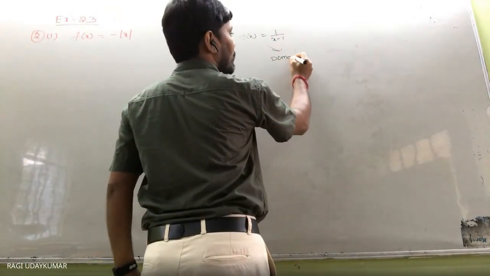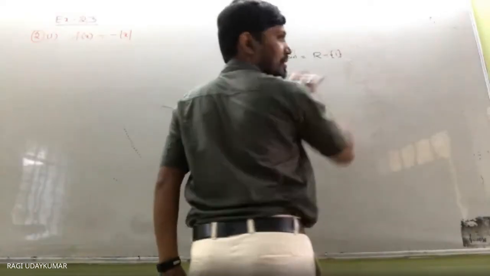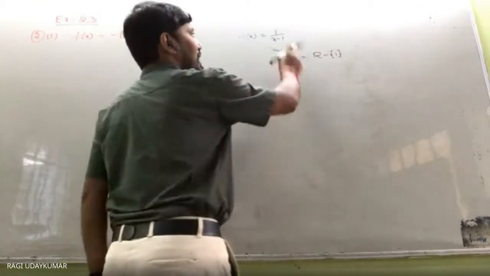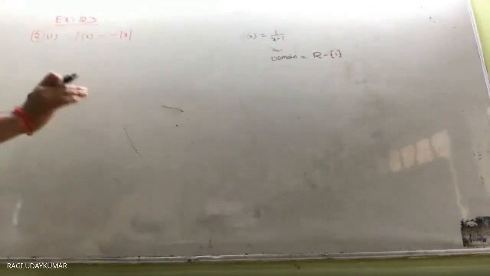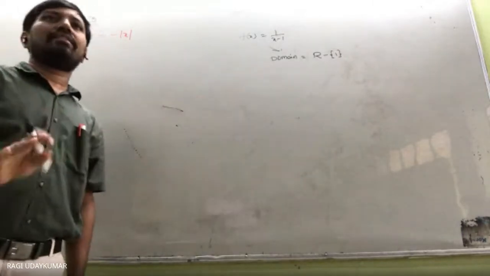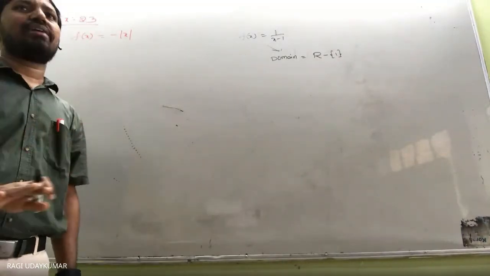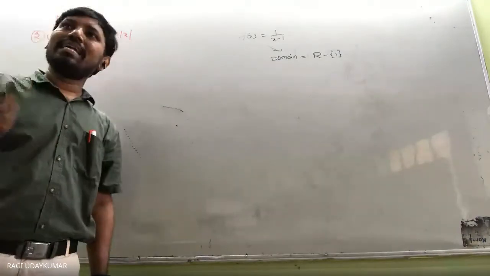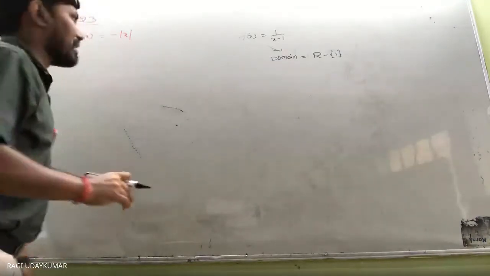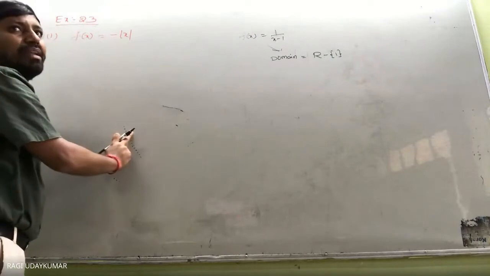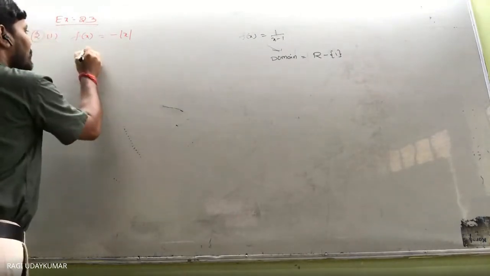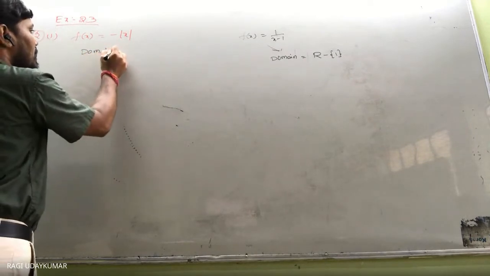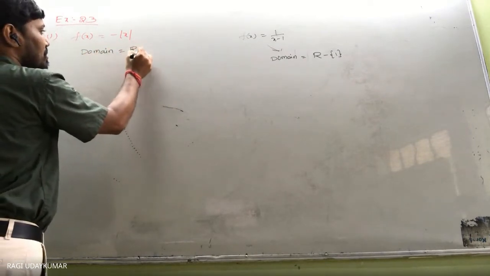You have to write this as all the real numbers minus 1, right? 1 is not included. Why? Because at 1 the function is not defined. In the same way, here if you take x, any real number you take, it is defined, because in place of x you can take any real number. So it is defined. As it is defined for every real number, the domain of this function is equal to the set of real numbers.